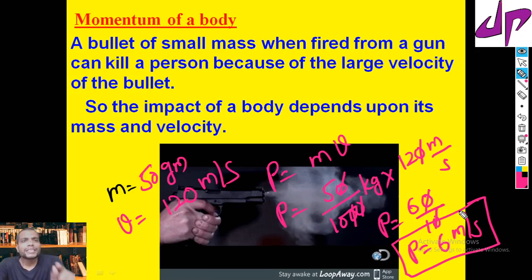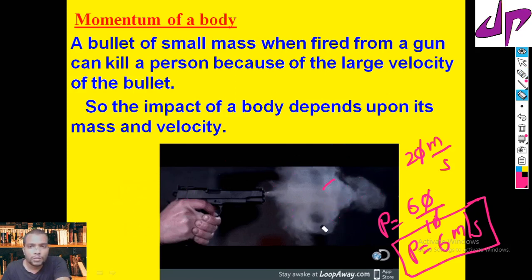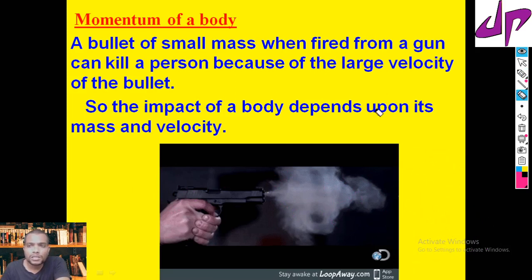That's why a bullet of small mass fired from a gun can kill a person, because it has large velocity. If the velocity is more, the momentum is more. So this is how momentum causes severe death.